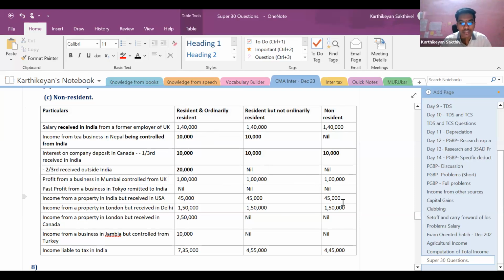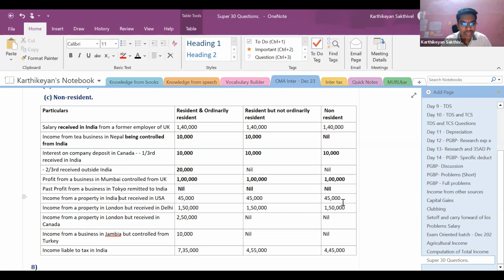Next point is profit from a business in Mumbai controlled from UK. Since it is a business in Mumbai, it is deemed to accrue or arise in India. It is taxable in India. Past profit from business in Tokyo remitted to India. So this is not at all an income. It is just an application of income. I've earned in Tokyo and I'm just remitting it back to India. So this point is not income at all. Since it is not income, it is not taxable in India.